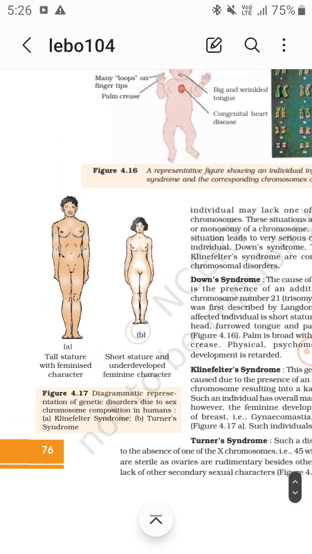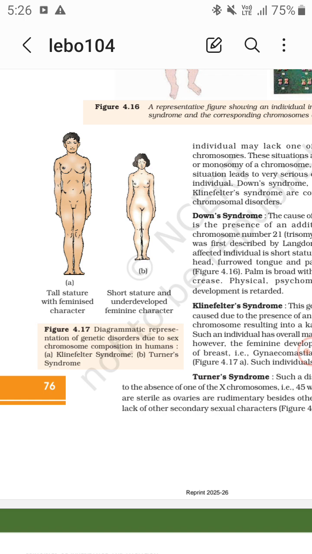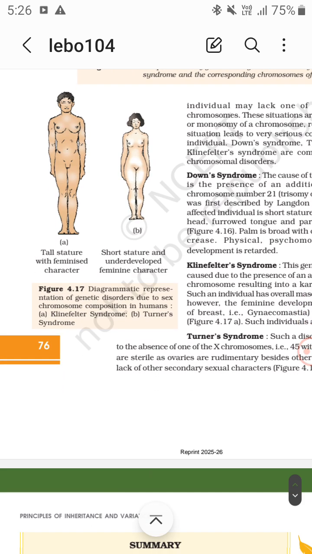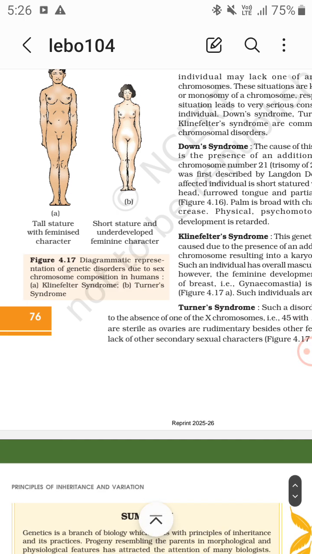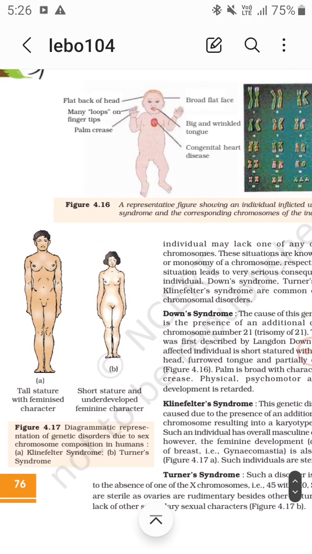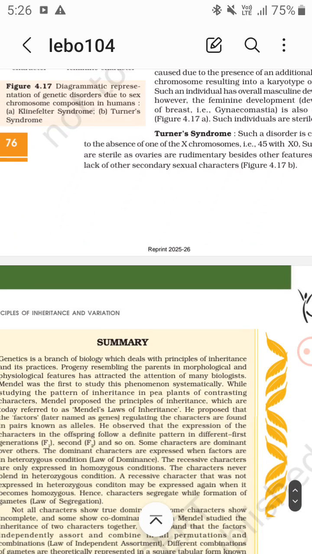In the first diagram you can see the tall stature with feminized character, and the second is a short stature and underdeveloped feminine character. The diagram is the representation of genetic disorders due to abnormalities in the sex chromosome composition in human beings. Klinefelter and Turner syndrome are related to the sex chromosomes. Now, Down syndrome is related to autosomes.